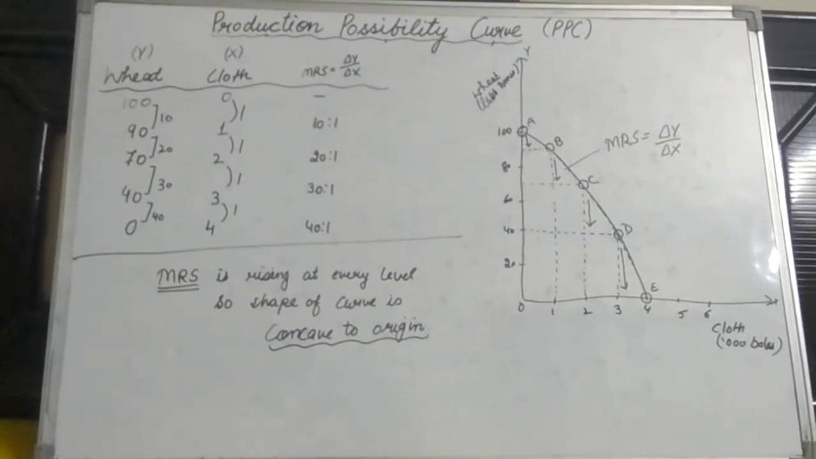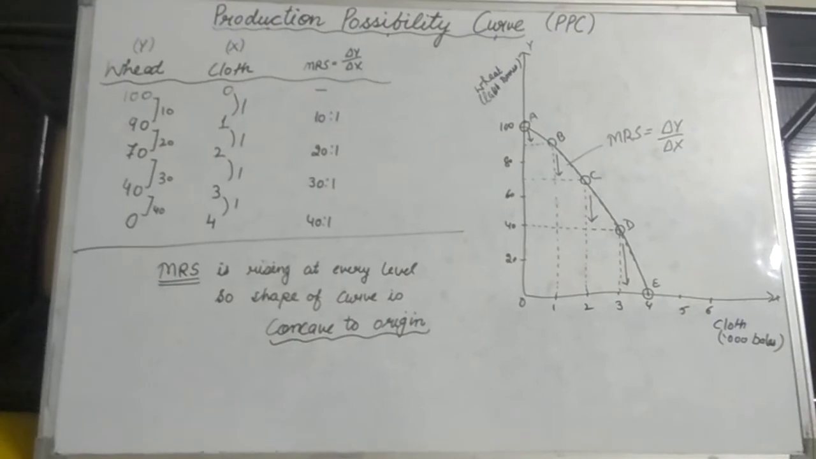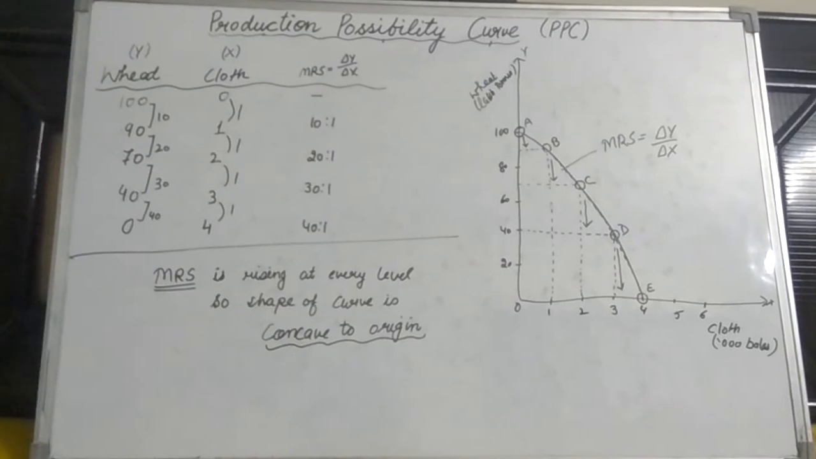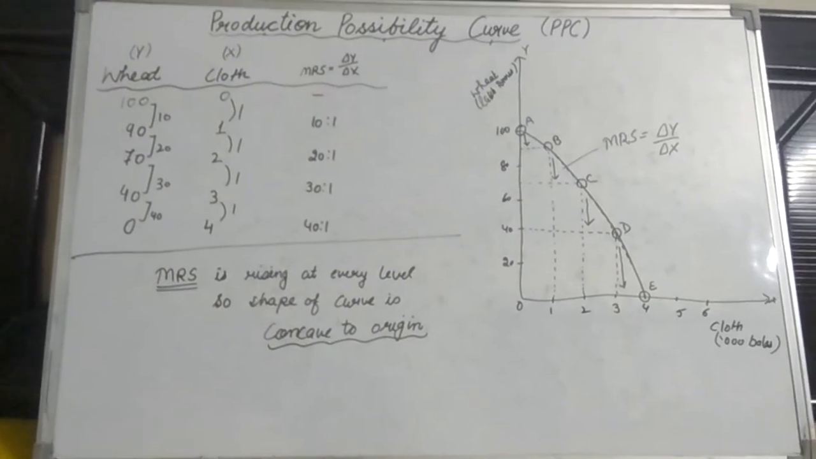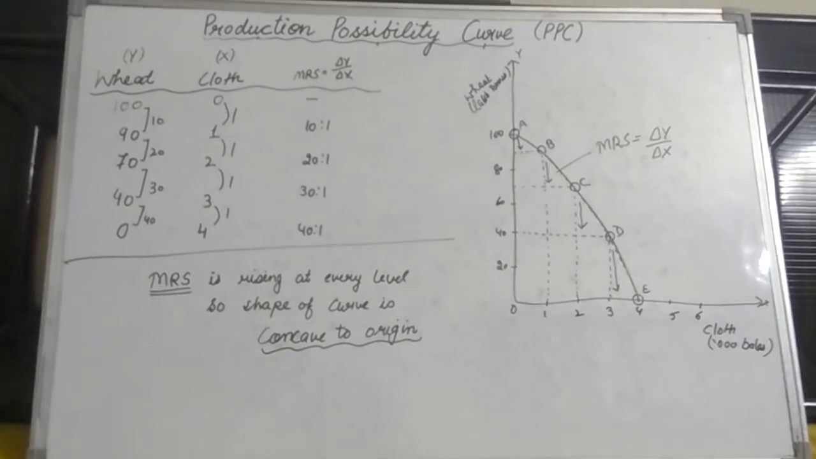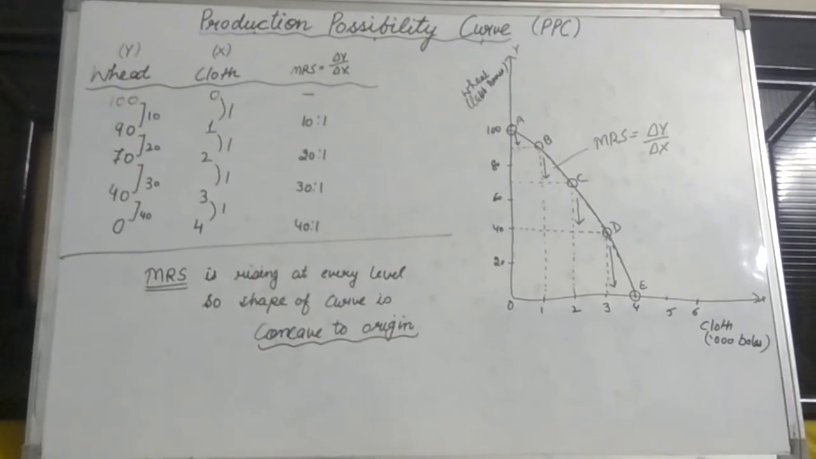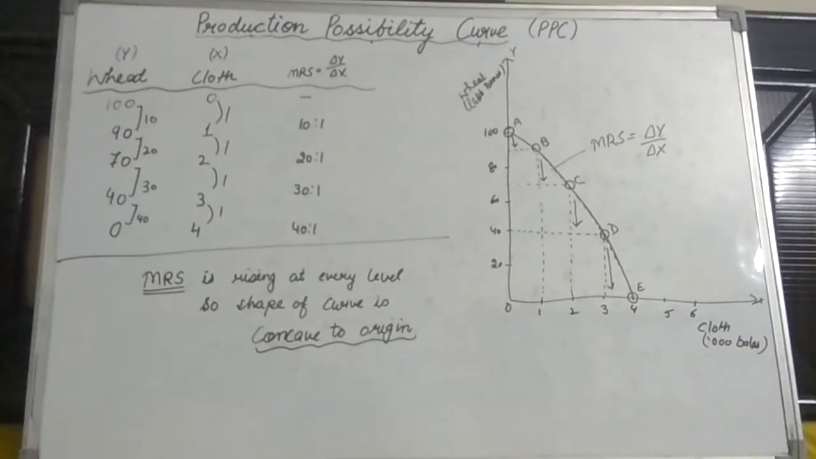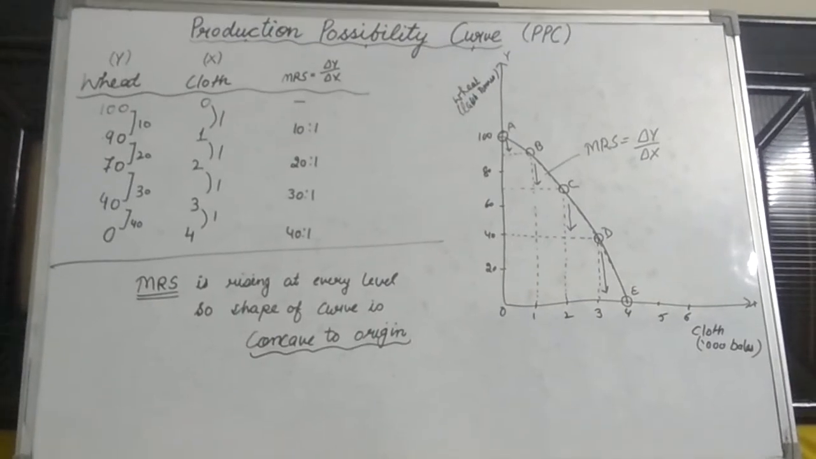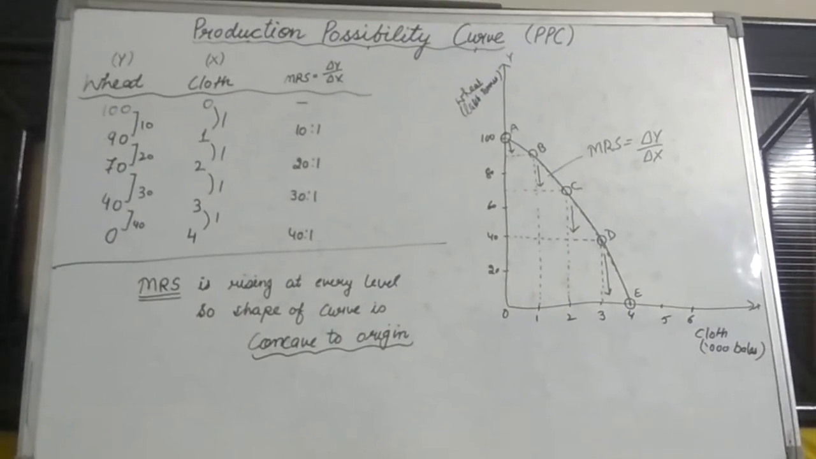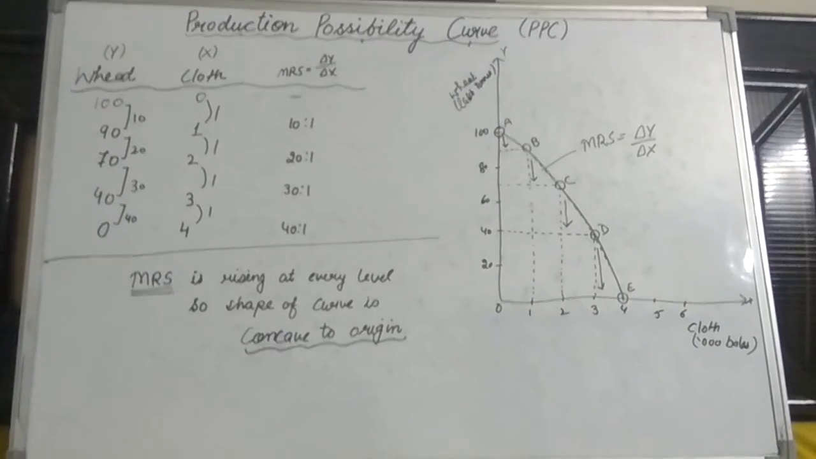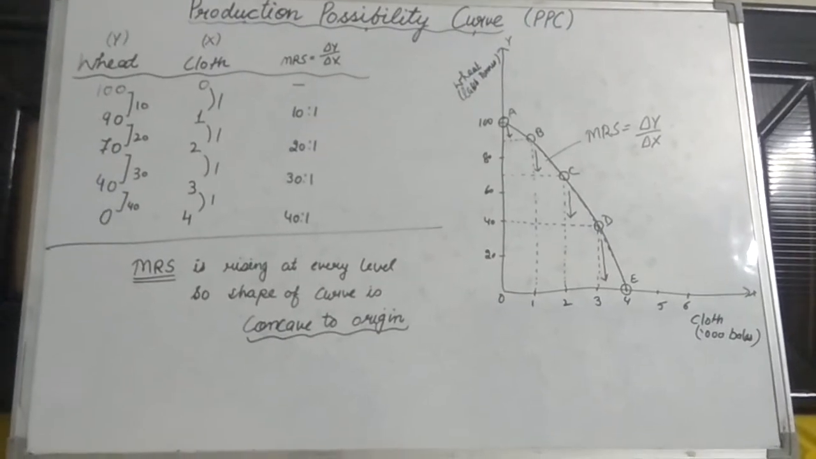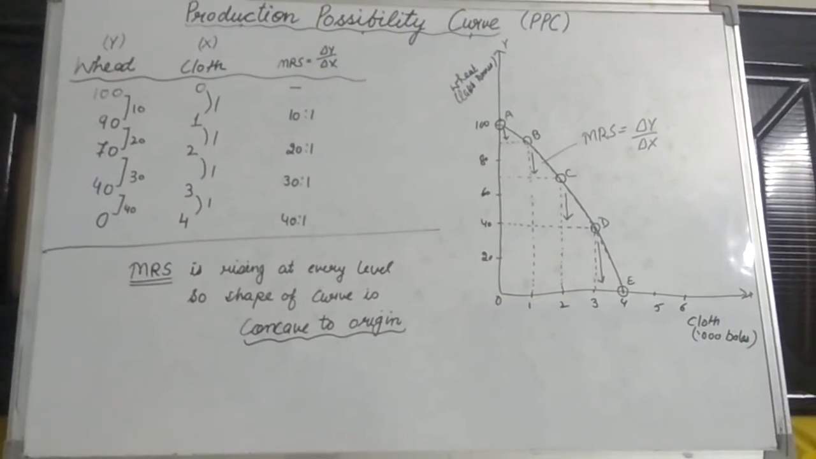The very first combination is 100 and 0. It means either the producer can produce 100 quintal wheat or nothing is produced for cloth. The second combination shows that the producer can produce 90 quintals of wheat by producing some quantity of the cloth, that is 1000 bales. It means if the producer withdraws his resources from the production of wheat and employs them in the production of cloth, it will increase the marginal rate of substitution.